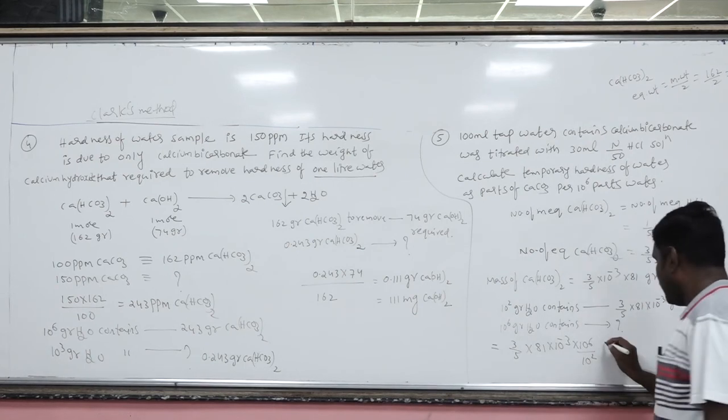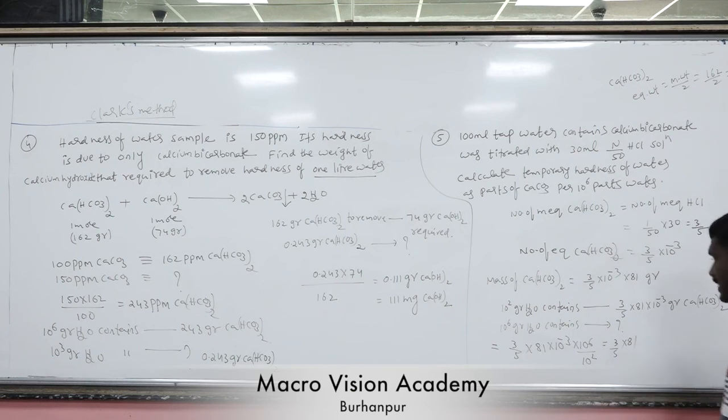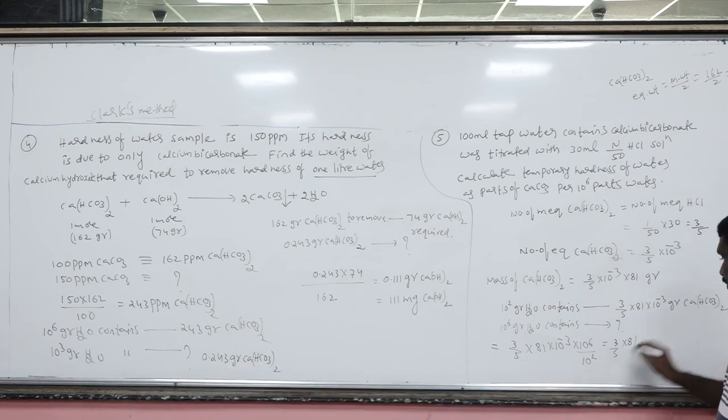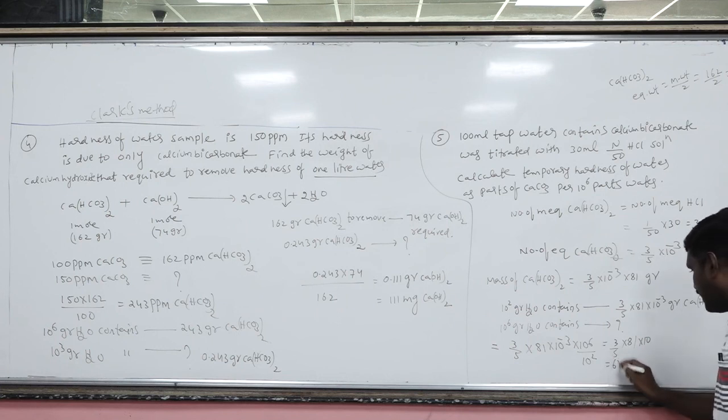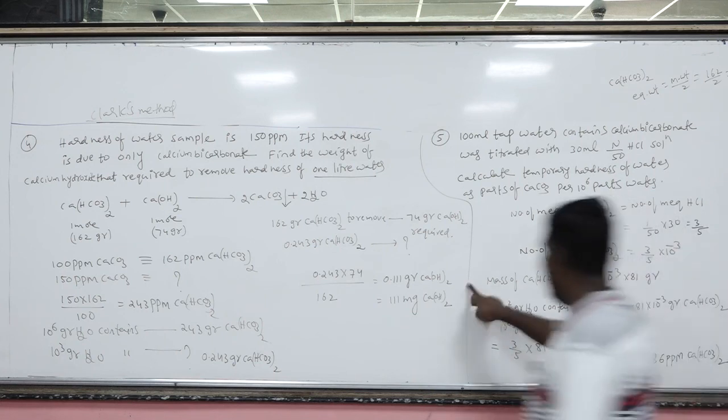Okay. So here you have 3/5 into 81 into 10. Okay, 5 ones are 5, twos get cancelled. So 6 into 81, that is 486 ppm of Ca(HCO3)2. Are you getting my point? Now this will be converted in terms of what? CaCO3. Okay, I am writing here.